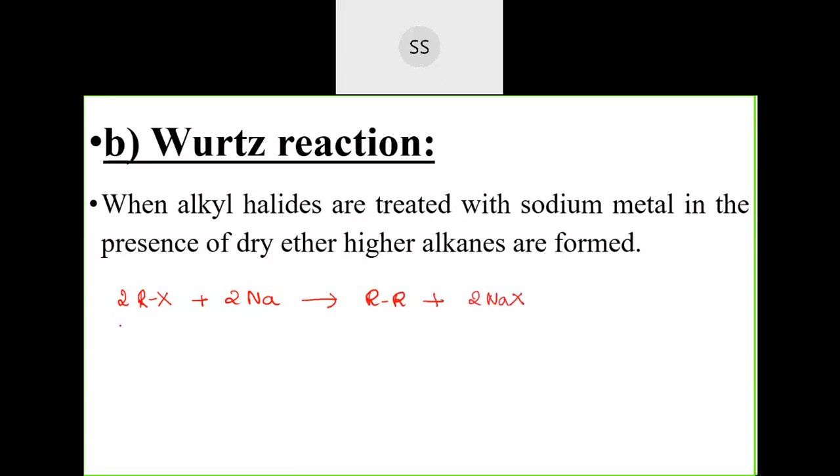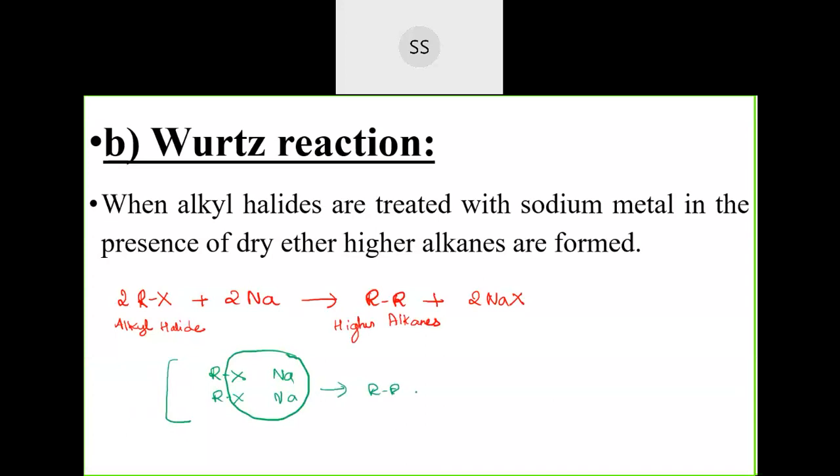You write the name also below this: alkyl halide giving higher alkanes. If you want to understand in a better way, I will give this also. In the bracket, I'm giving RX and RX, two molecules of sodium, you write like this. This you eliminate out, and these two you combine together. This way, R bonded with R plus two molecules of NaX goes on.